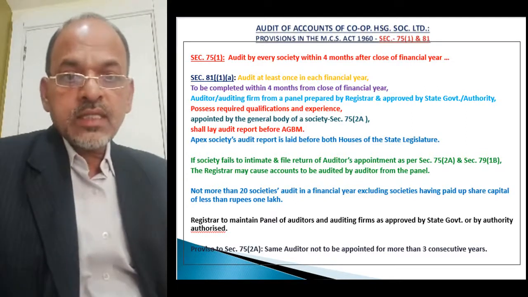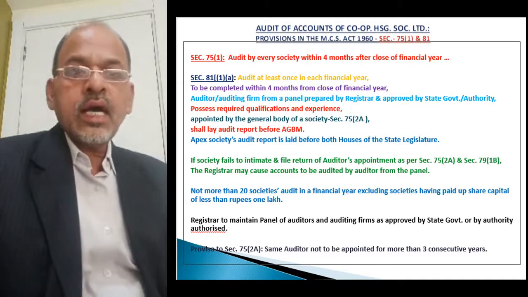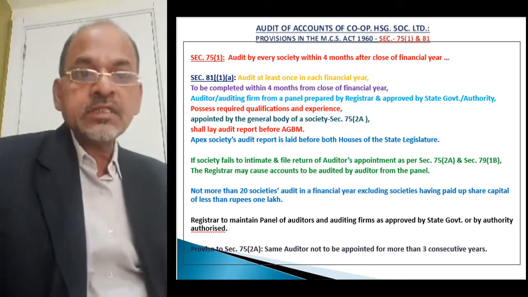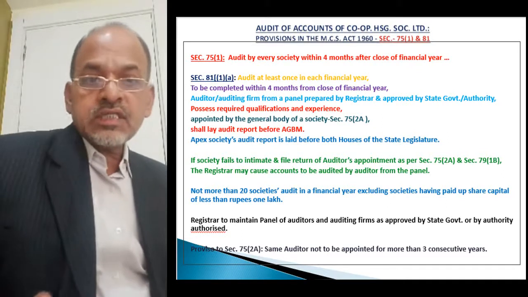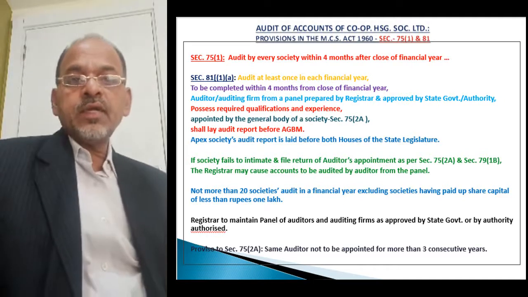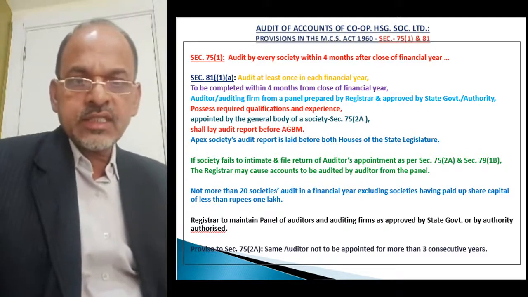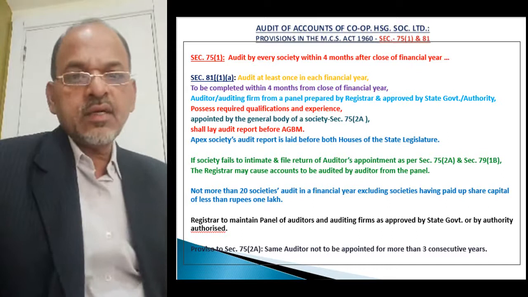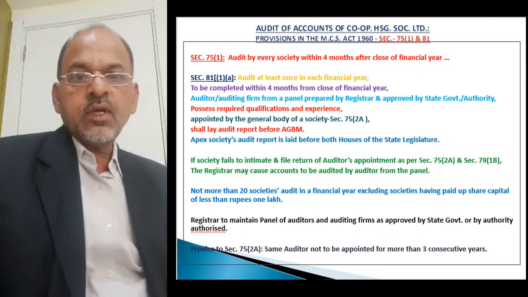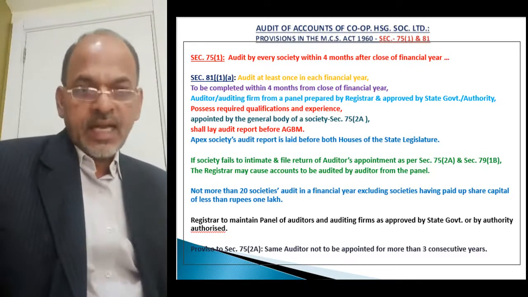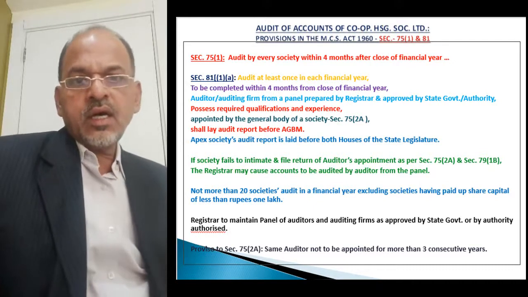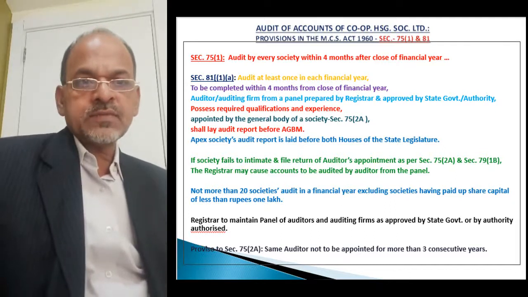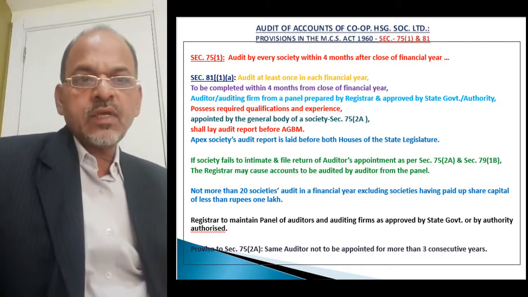This auditor must possess the required qualification and experience. Later on we will see what qualifications and experience are prescribed to get the name of the auditor on the panel of auditors.